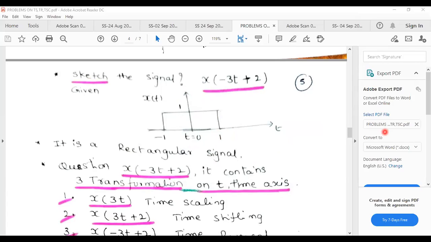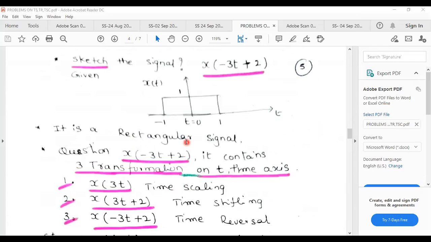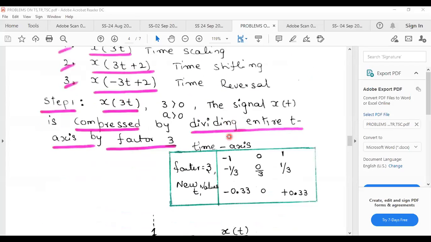But what will happen here after transforming a rectangular pulse into the transform? Also the same one, the same sinc function comes. The values may change, okay. This is the transformation class, x of minus 3t plus 2.